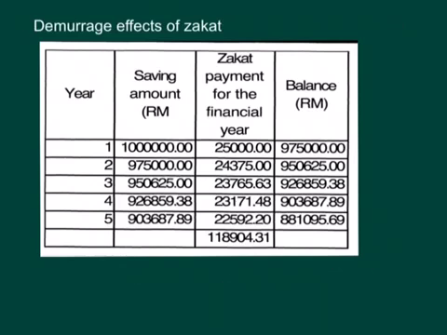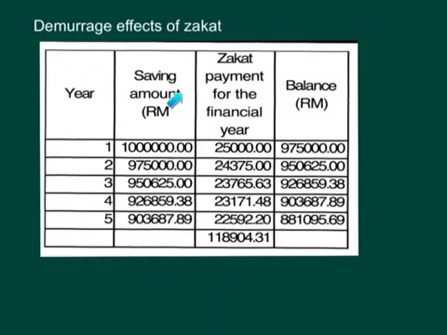To understand further the demurrage effect of zakat, let's refer to this table that I have prepared earlier. There are 4 columns in the table. The first column has 5 years, and the second column represents the amount of saving for each financial year.